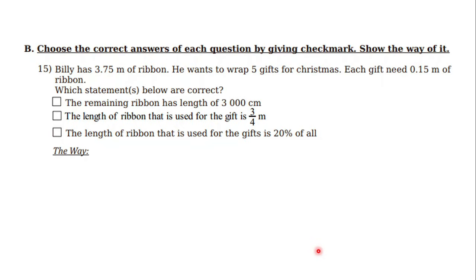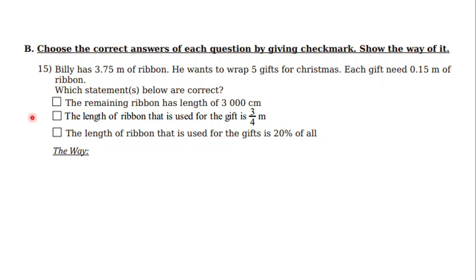So these questions have more than one answer, maybe 2 correct answers or 3 correct answers. To know about it, you have to prove each statement, whether it is correct or not. If it is correct, you give a check mark in this part. But if it is incorrect, you just ignore it or leave it. Okay? Let's go for number 15.